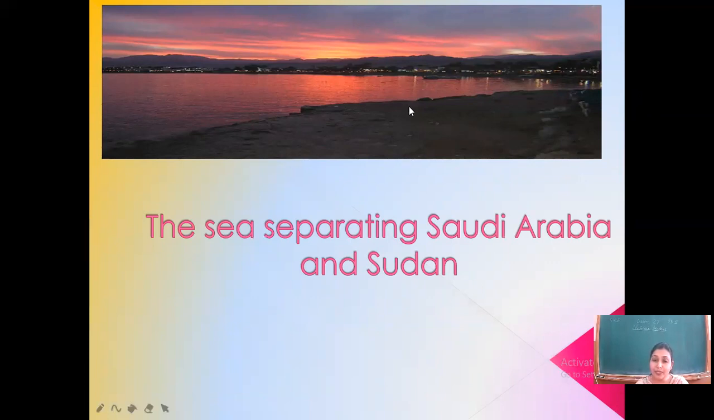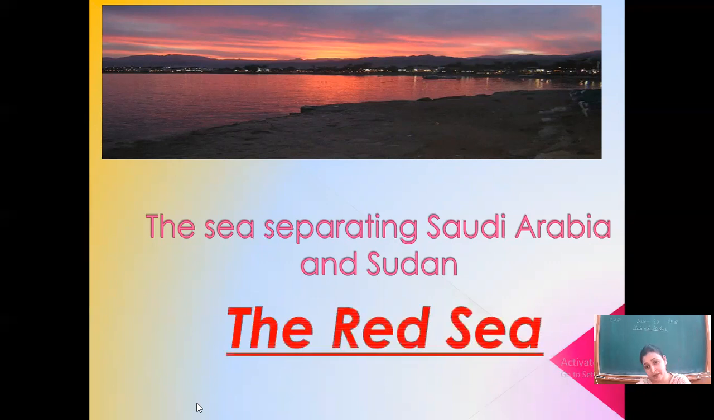A beautiful sea that separates Saudi Arabia and Sudan. Can you see the sea? Have you seen it? Perhaps or perhaps not. But definitely from the picture, you might know the name of the sea. What is the color of the sea? Yes, it is red. Obviously, from its color, the sea got the name Red Sea. So this is the one that separates Saudi Arabia and Sudan.